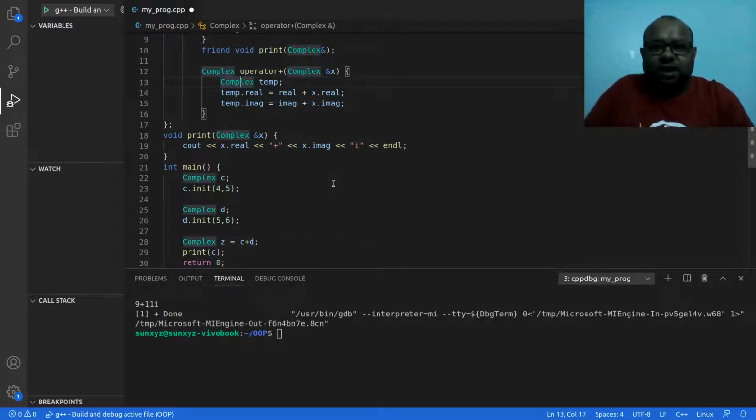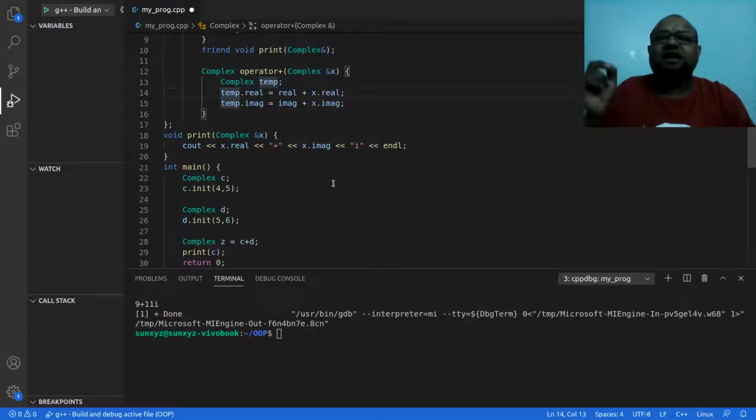Here I have created one more object inside this function, and I am updating the real and imaginary of that object. So I am not touching the real and imaginary of the caller. I am reading, of course, but not writing to them.